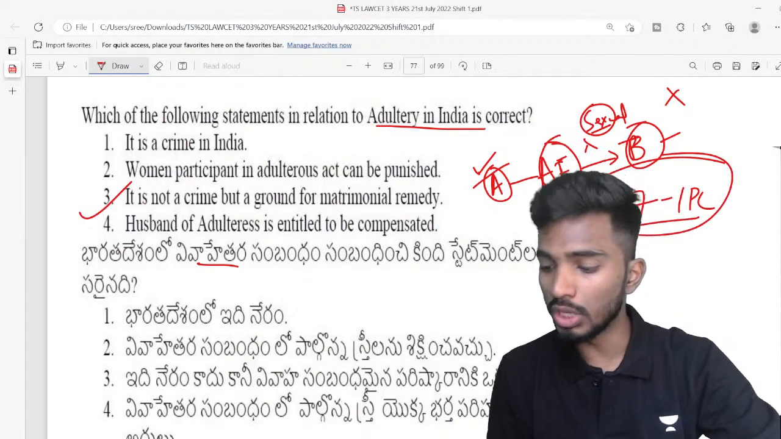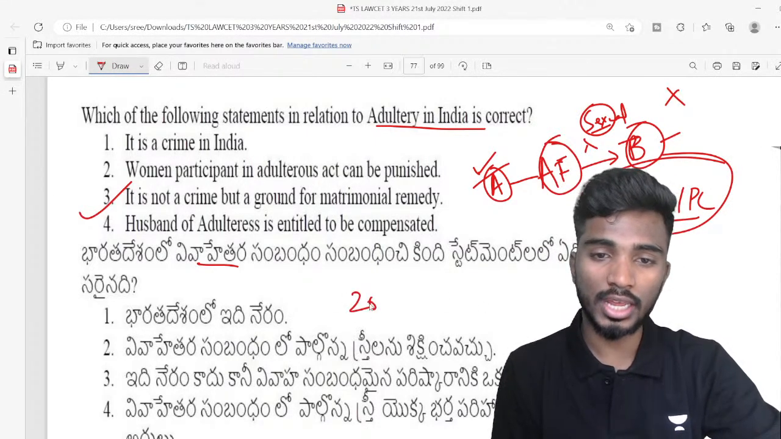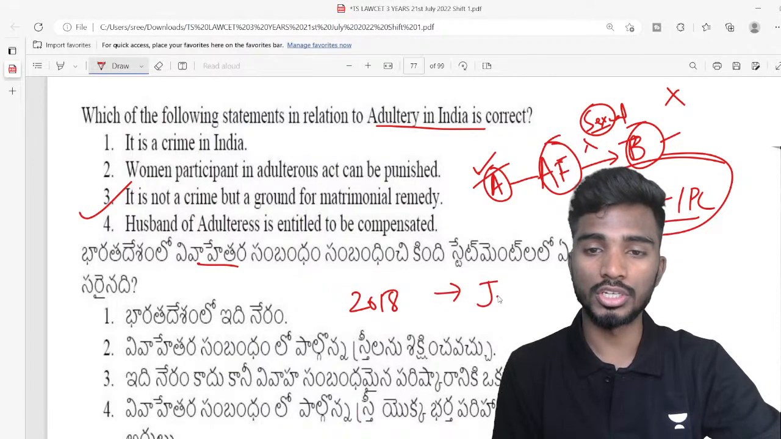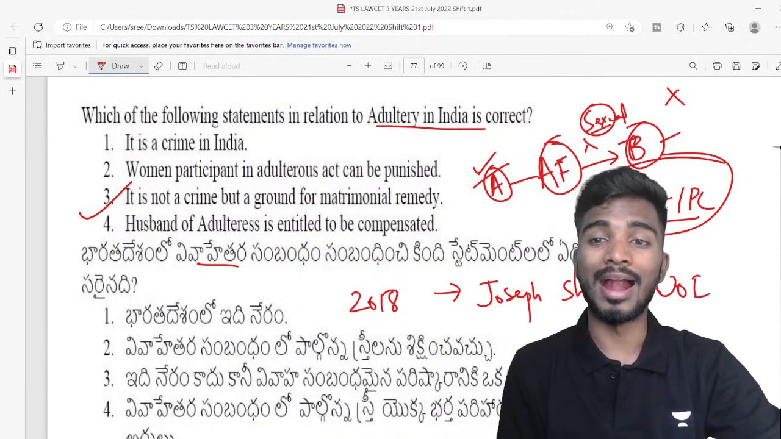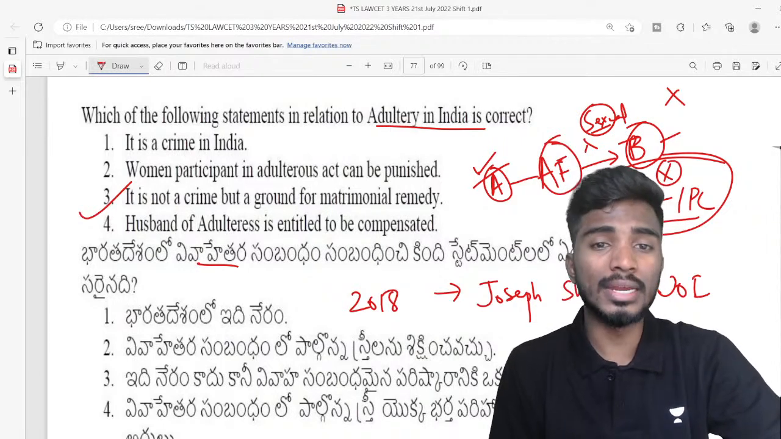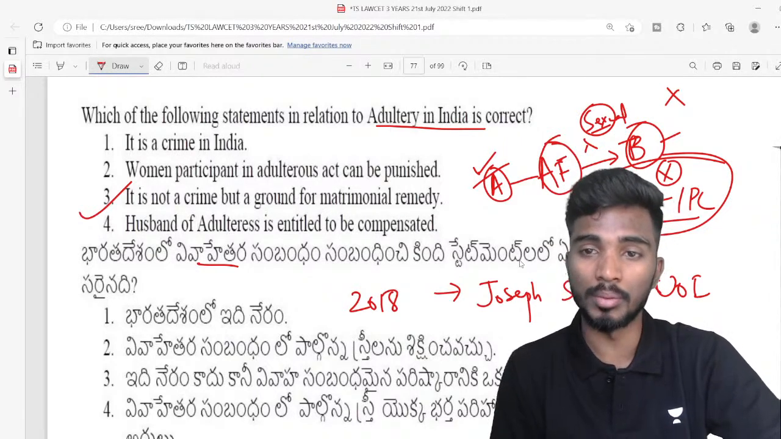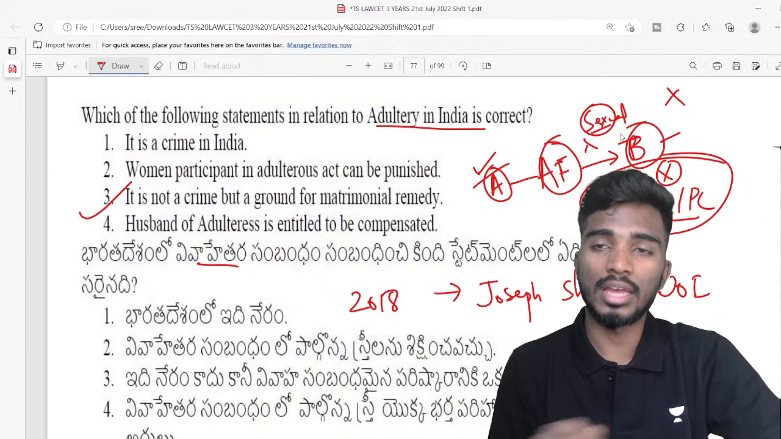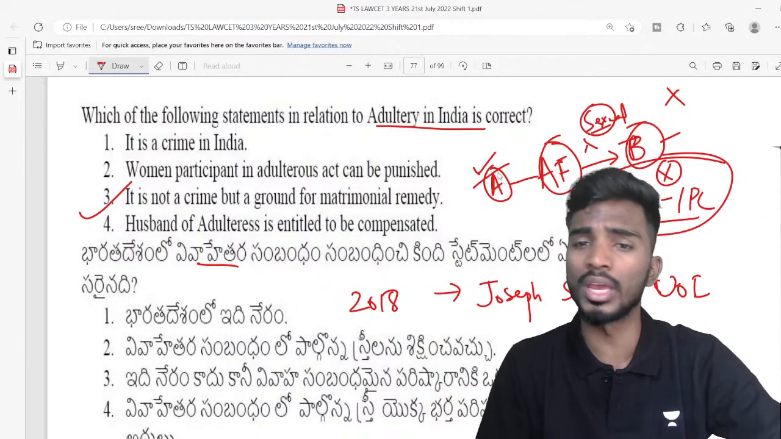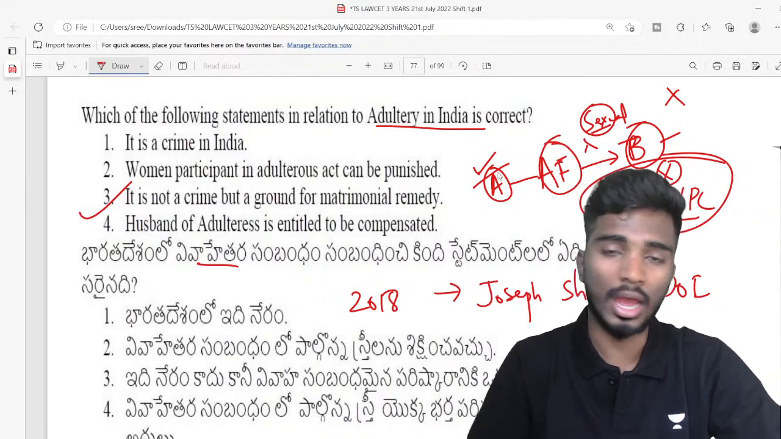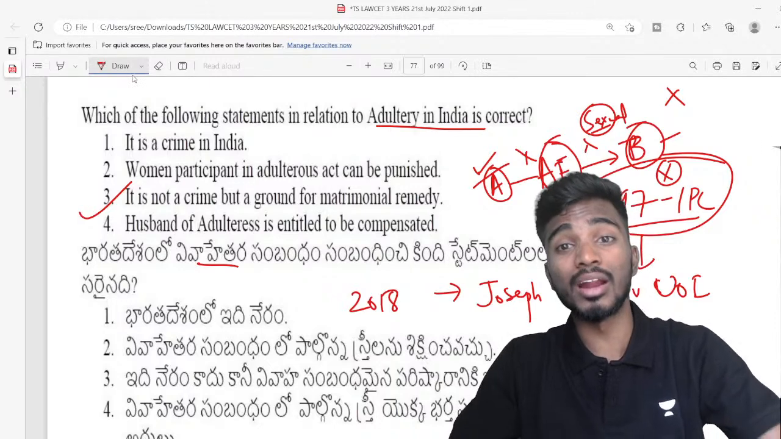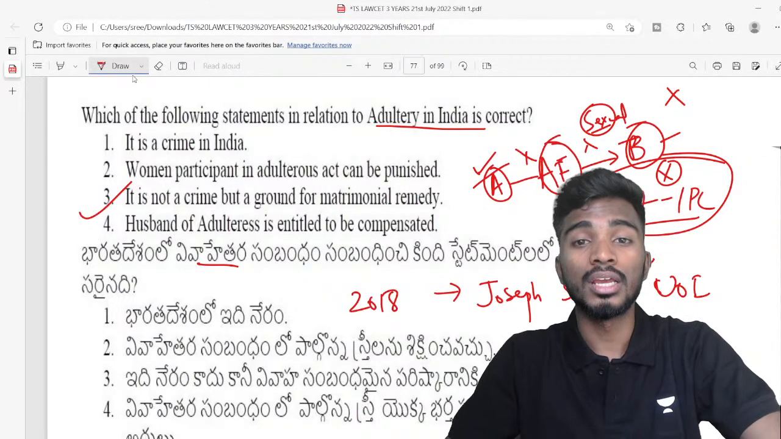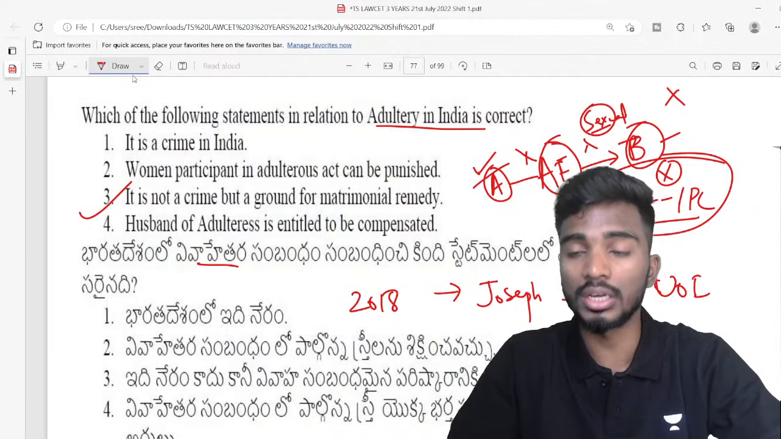But in 2018, in Joseph Shine versus Union of India, the Supreme Court told that adultery is not illegal, but it can be a ground for matrimonial remedy. For example, A finds that he has had sex with B, so A will say, okay, you are having sex with that particular person, go, I am not going to stay with you. So we will get apart and we'll get divorced. It can be a ground for divorce, okay, but it is not illegal. It is not a crime in India.